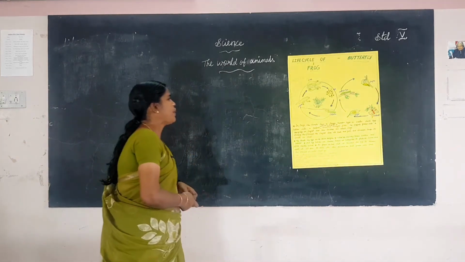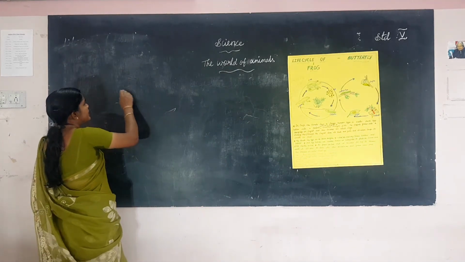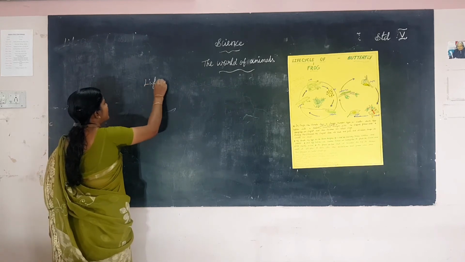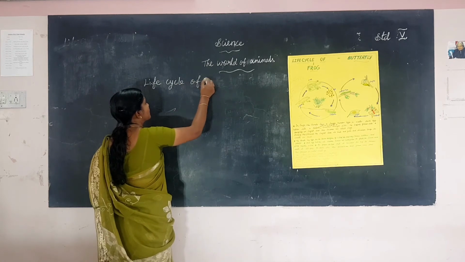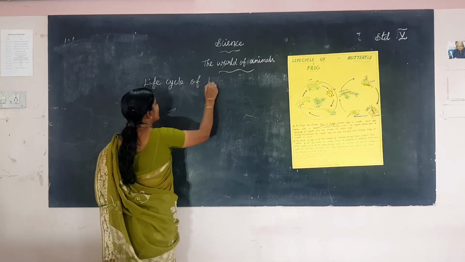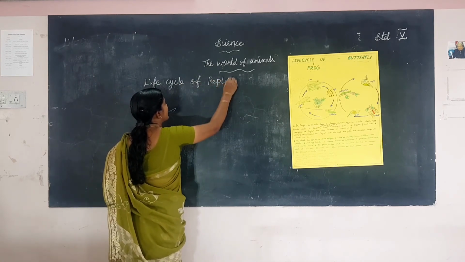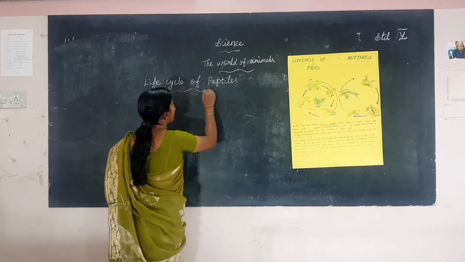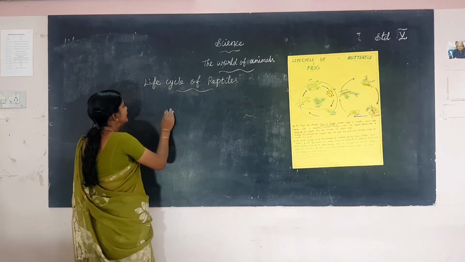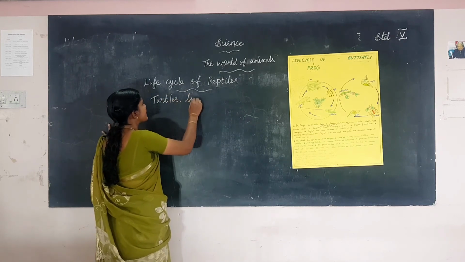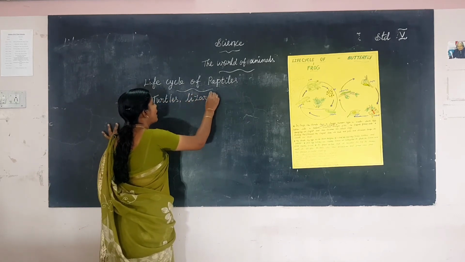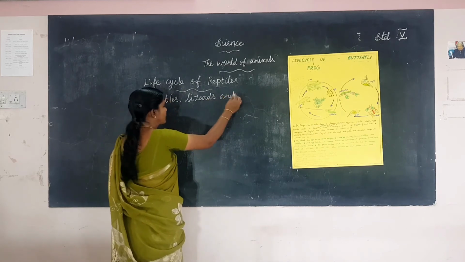Next one, life cycle of reptiles. The examples of reptiles are turtles, lizards, and snakes.